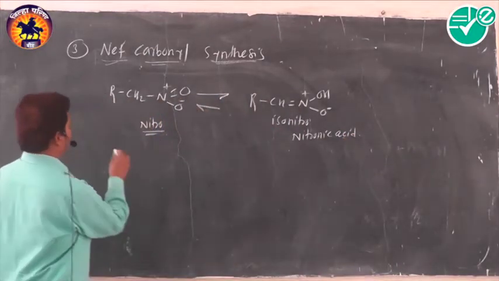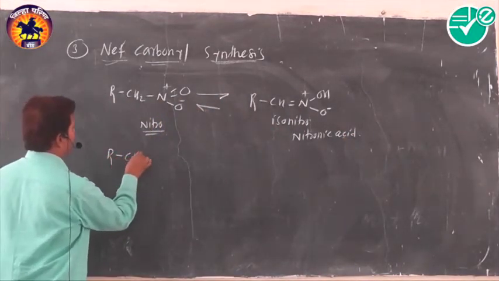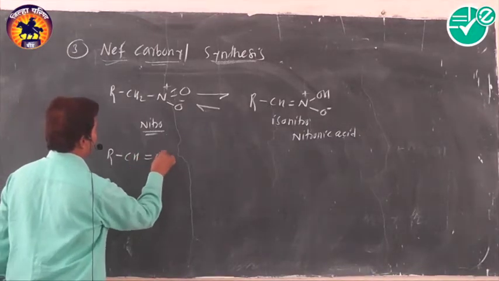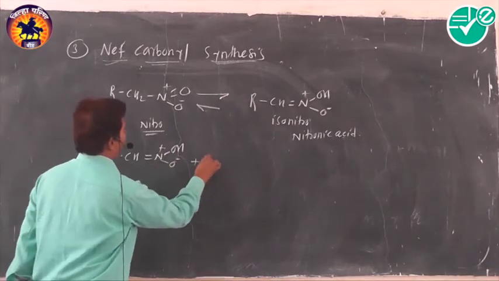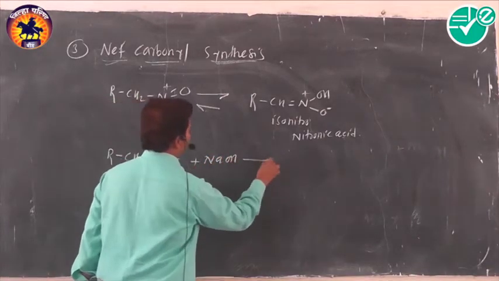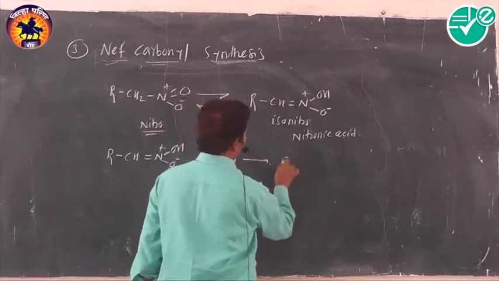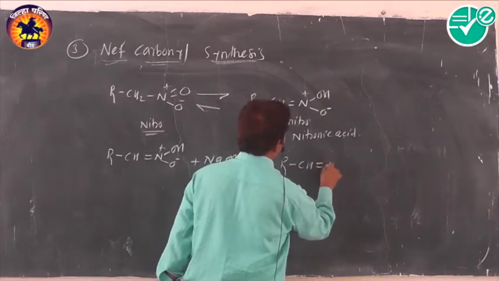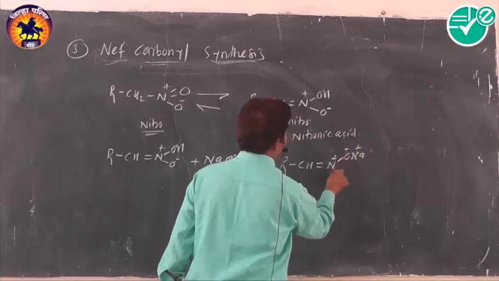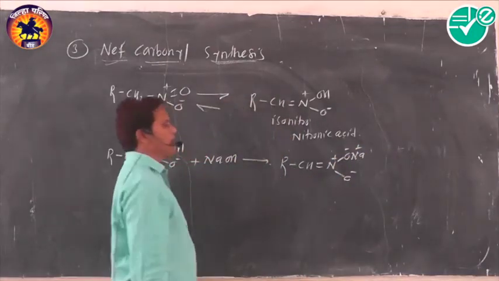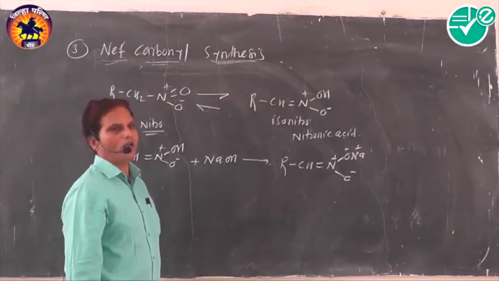As it is an acid, it reacts with caustic soda, that is sodium hydroxide, and it produces a sodium salt. Such type of salt is formed here. It is called the sodium salt of primary nitroalkane.